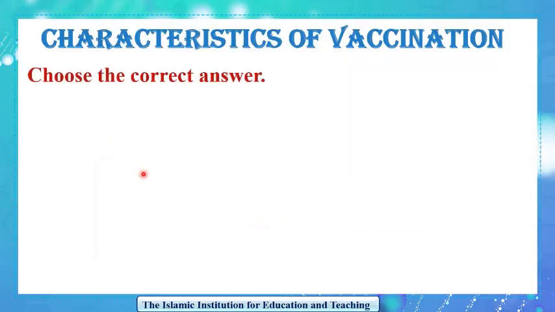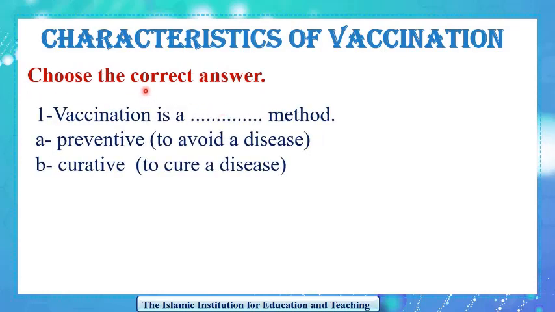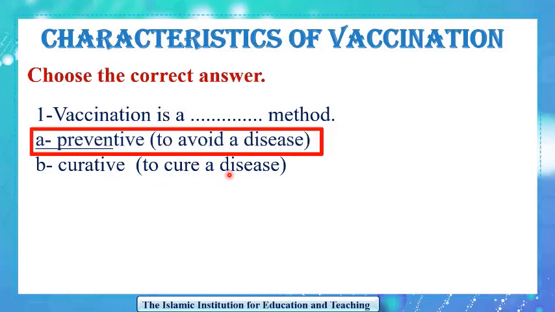Please, dear students, pause the video and try to answer these questions. Choose the correct answer. Vaccination is a preventive method or curative method. A preventive method is the method used to avoid and prevent a disease, while a curative method is a method used to cure or treat a disease. The answer is vaccination is a preventive method because it is used to avoid a disease.